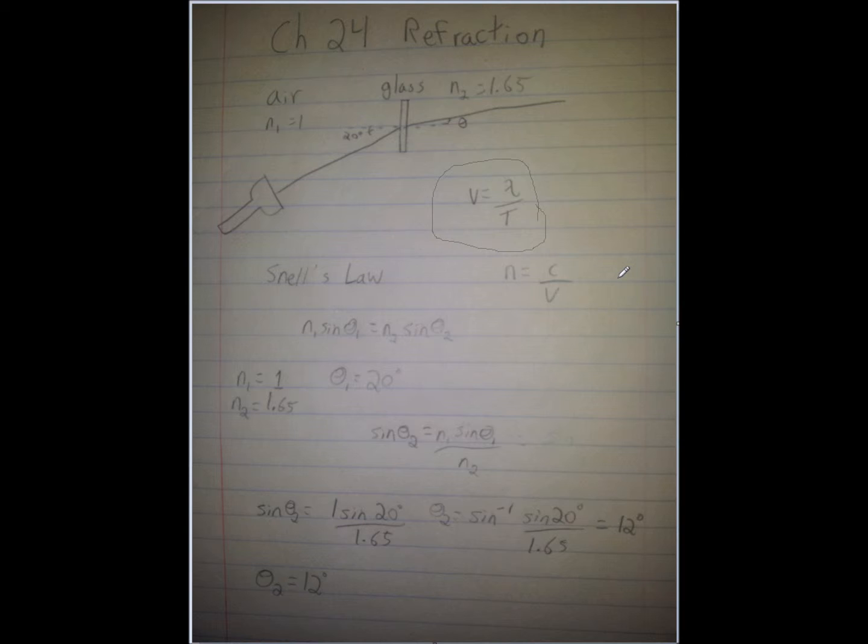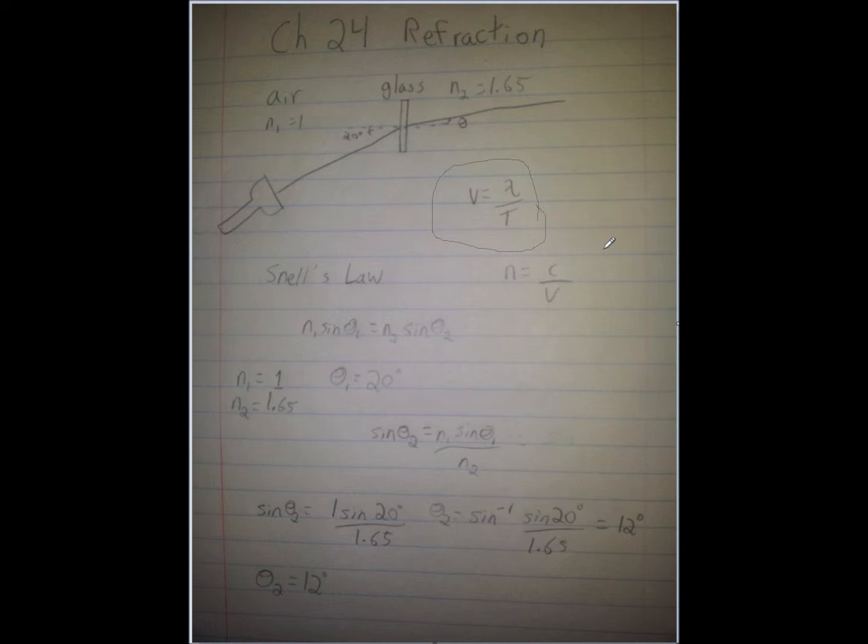The speed of light is defined differently through different mediums. The speed of light in a vacuum or space is approximately 3 times 10 to the 8 meters per second, but the speed of light through water is approximately 2.26 times 10 to the 8 meters per second. This is because when light enters a new medium or different object, the wavelengths of light become shorter, and the velocity of a wave is equal to the wavelength divided by the period. Since the period stays the same and the wavelengths become shorter, the velocity decreases, which can be found right here.